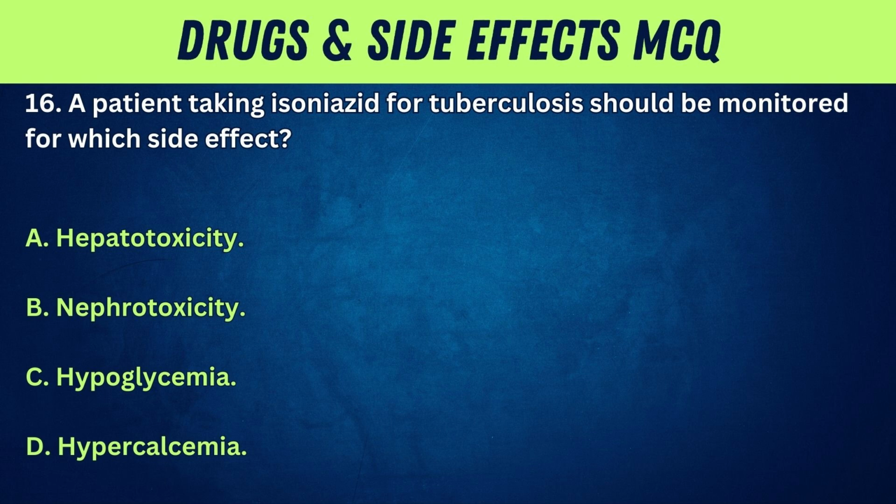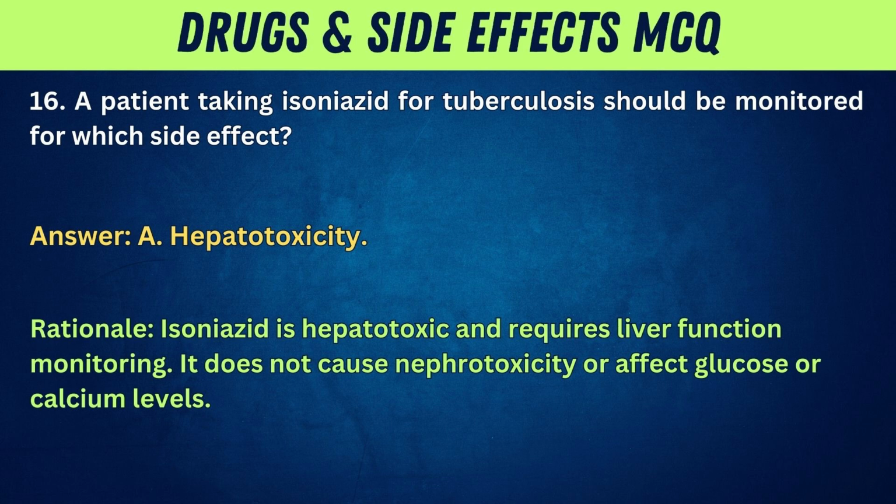16. A patient taking isoniazid for tuberculosis should be monitored for which side effect? A. Hepatotoxicity. B. Nephrotoxicity. C. Hypoglycemia. D. Hypercalcemia. Answer: A. Hepatotoxicity. Rationale: isoniazid is hepatotoxic and requires liver function monitoring. It does not cause nephrotoxicity or affect glucose or calcium levels.